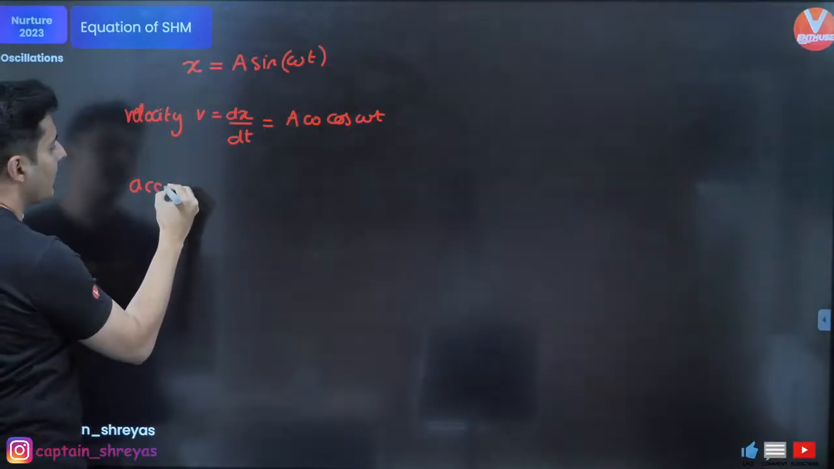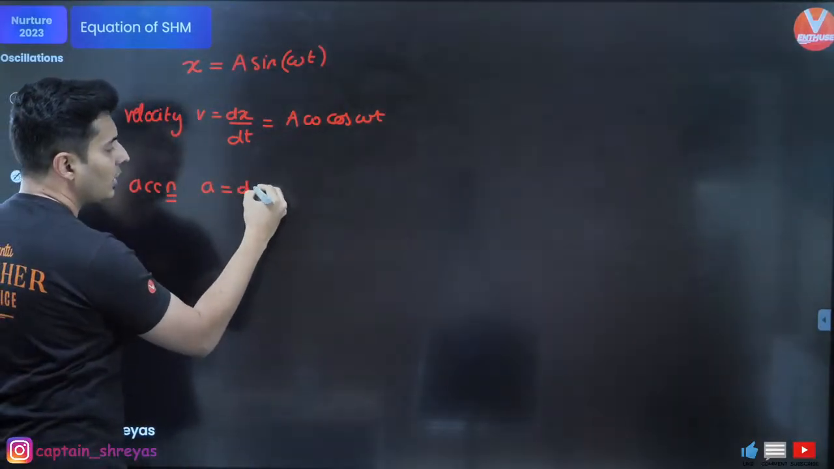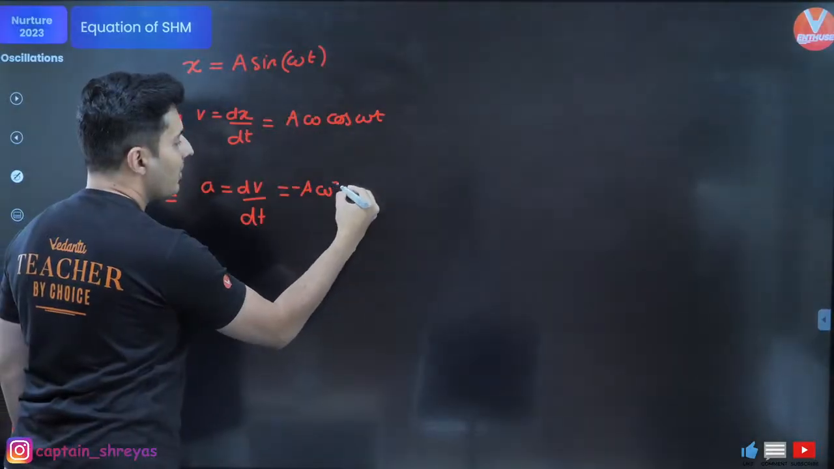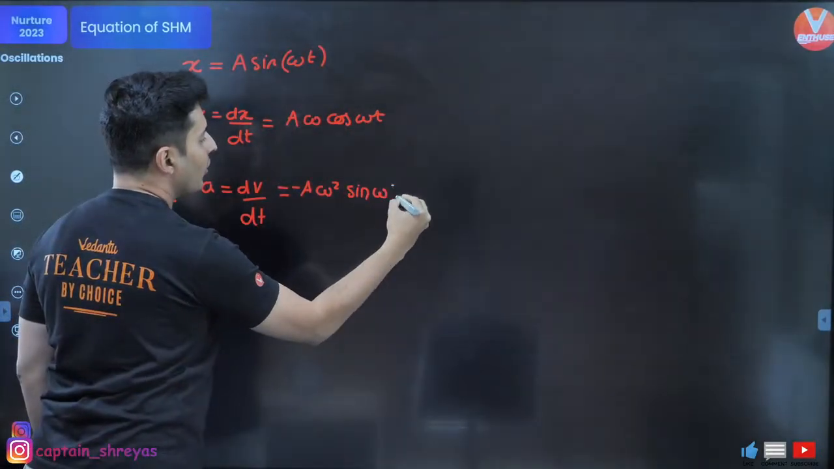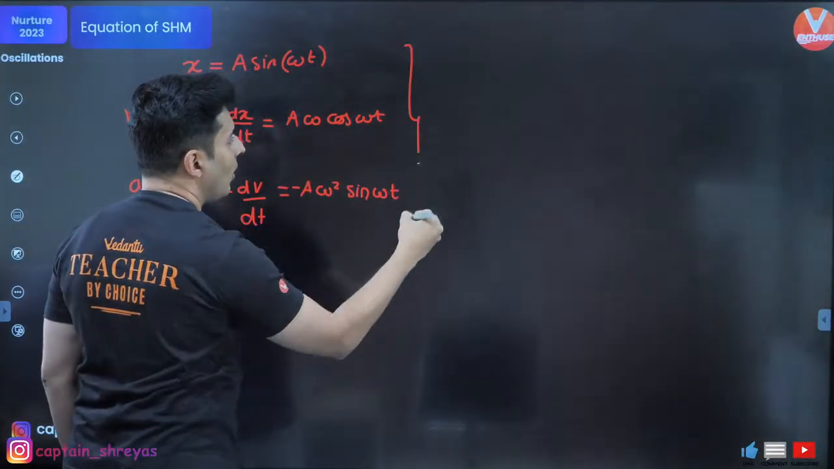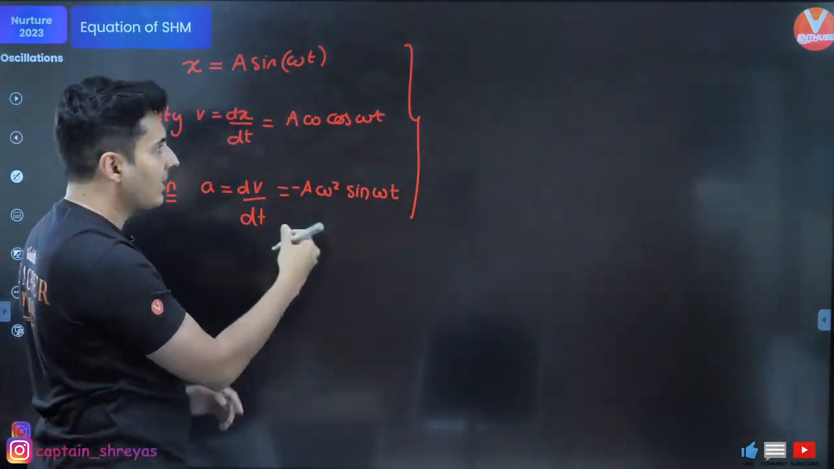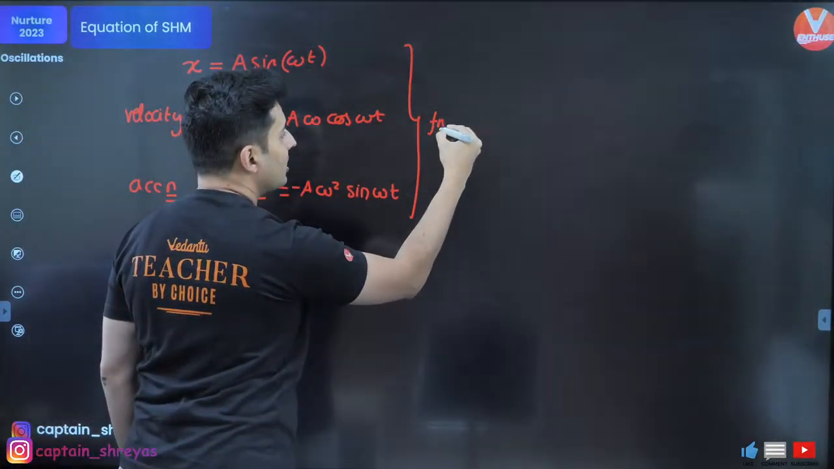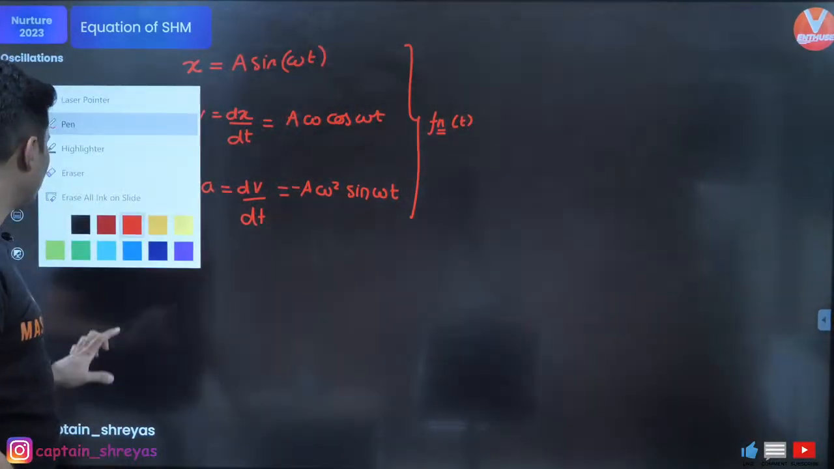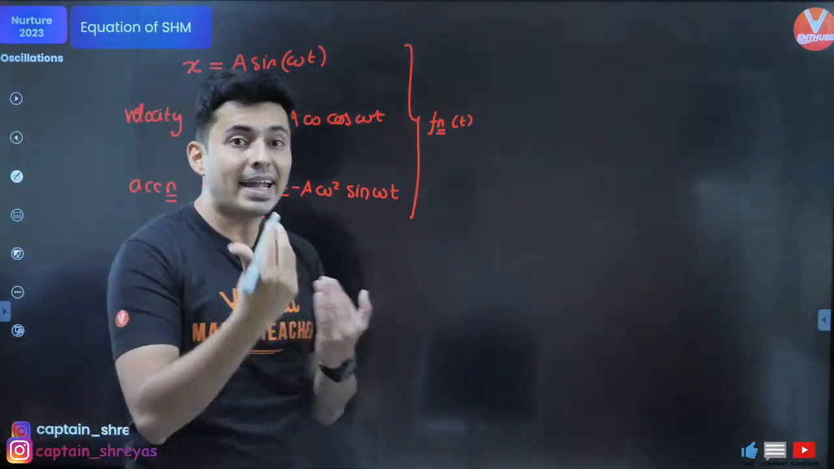Similarly, acceleration is the rate of change of velocity. So what will it be? Minus a omega square sine of omega t. If you notice all these functions, positions, velocities, accelerations, all of these are functions with respect to time, correct?